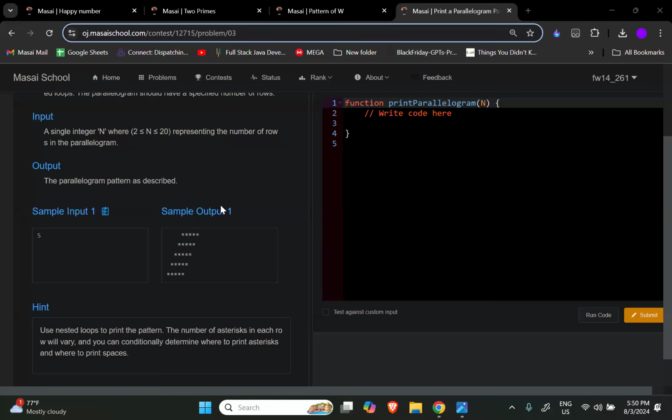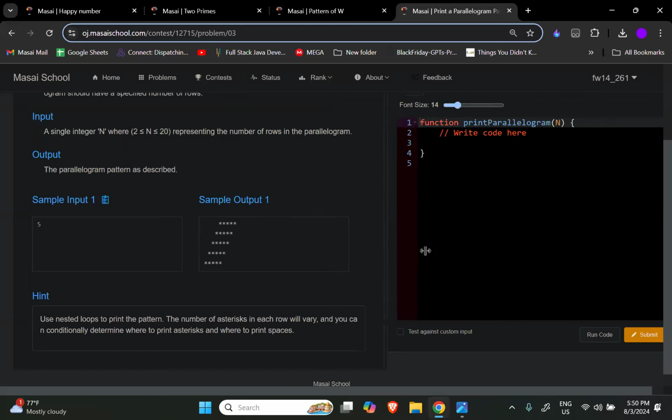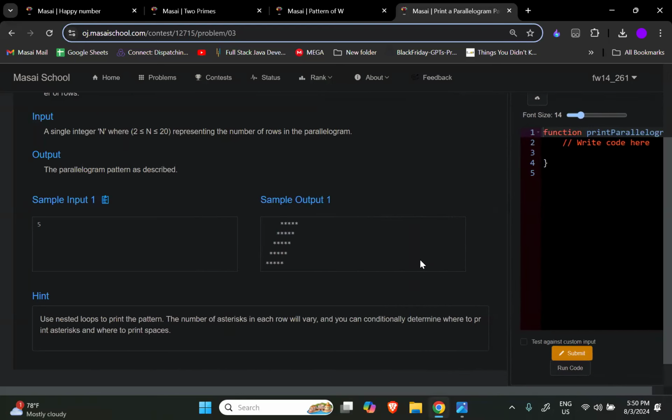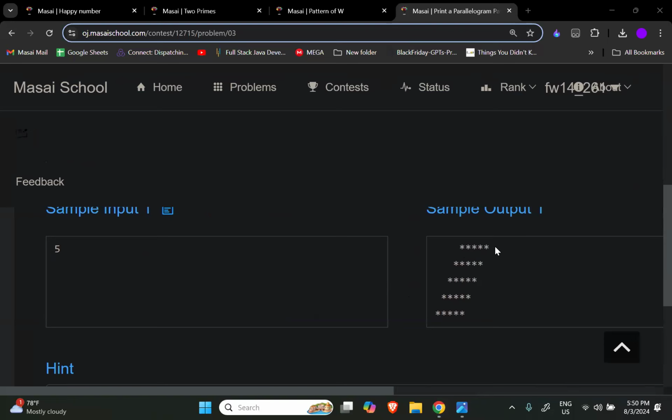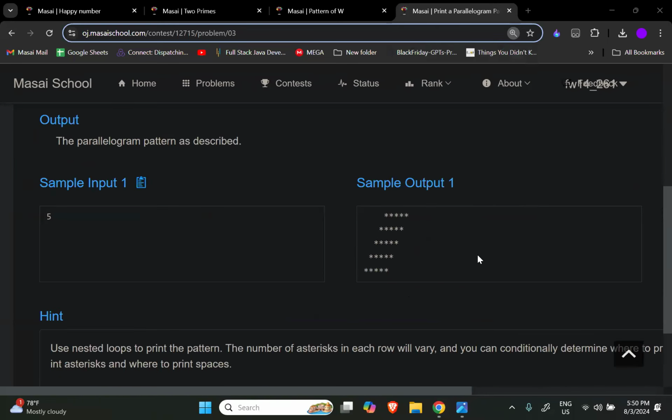Simple hai na? Let's try to print it. Let's see. This one is simple. Yes, this one is very, very simple. Have a look. I haven't taken the screenshot. I will try to explain you here.